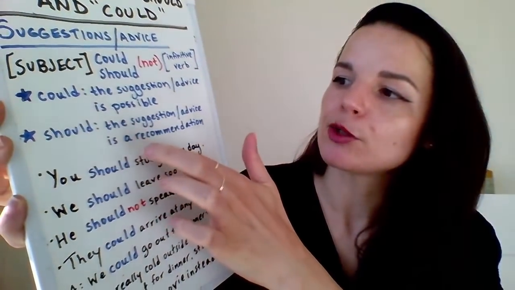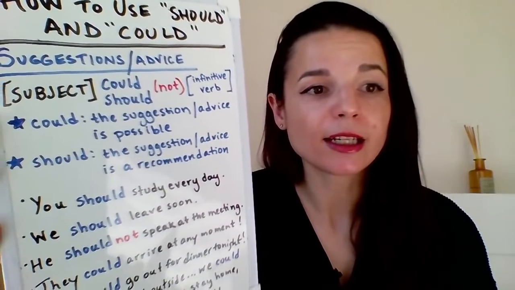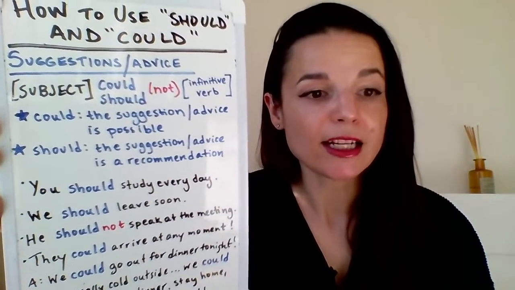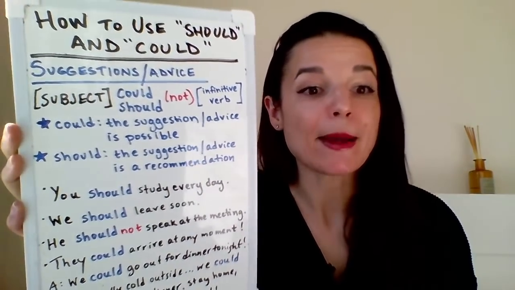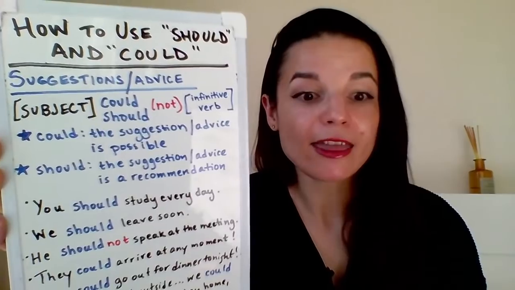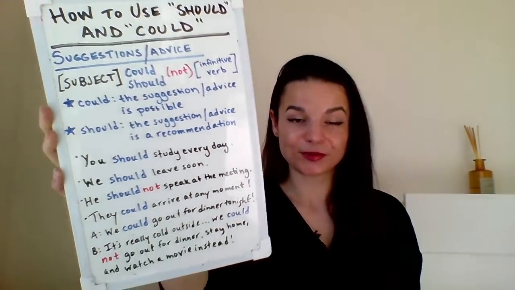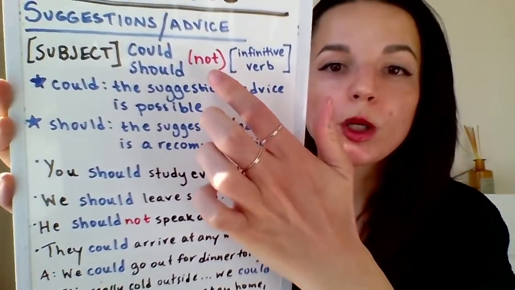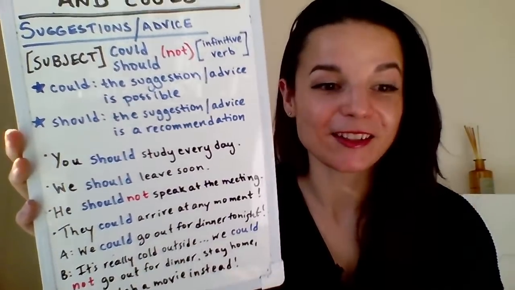Point number two is about should. So when we use should, it means that the suggestion or the advice is some kind of recommendation, yeah? So it's like I'm sharing my opinion is kind of the idea, yeah? So it's like saying, I think that you should do this. I'm giving you my personal advice, okay? So this is the difference between these two. And when we use this not form, we make it negative. So let's take a look at some examples.